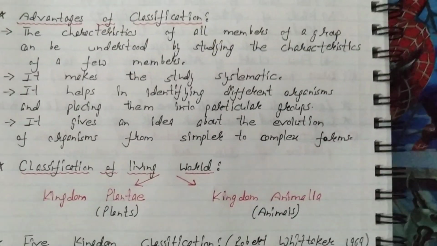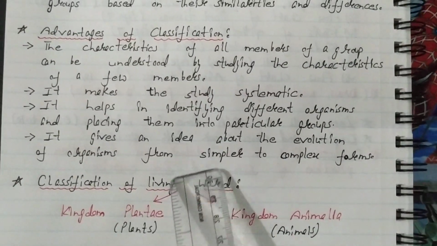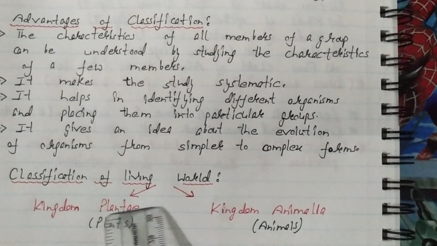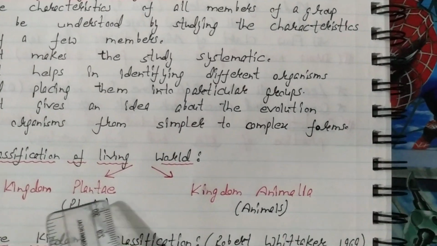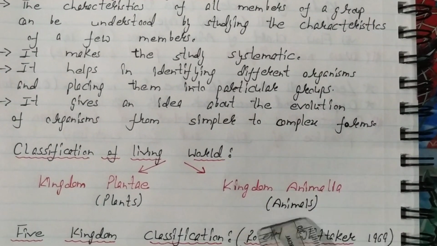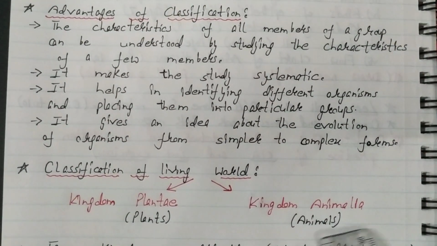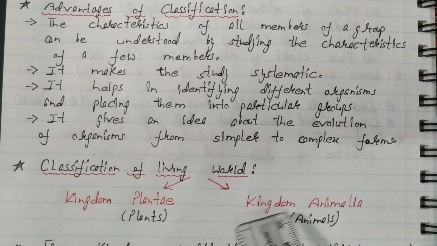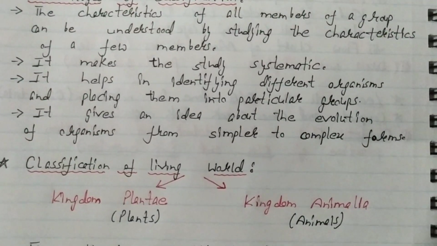Now, as I told you earlier, the living world was broadly classified into two kingdoms: Kingdom Plantae, which includes all the plants, and Kingdom Animalia, which includes all the animals. Children, human beings also come under the Kingdom Animalia.